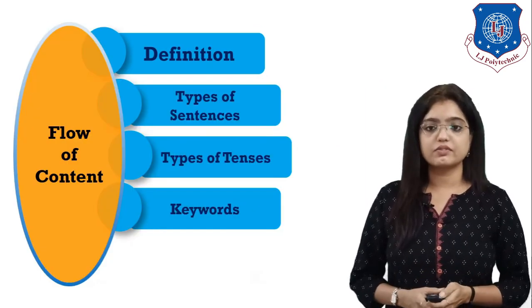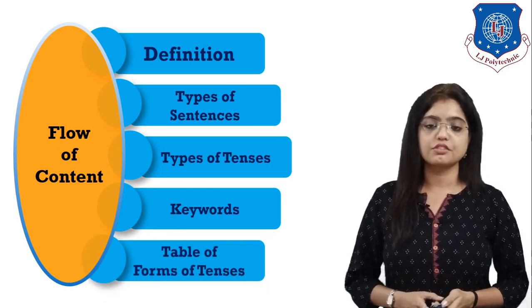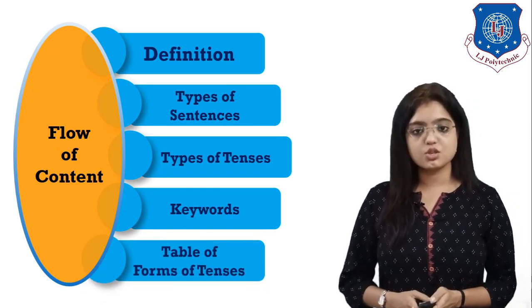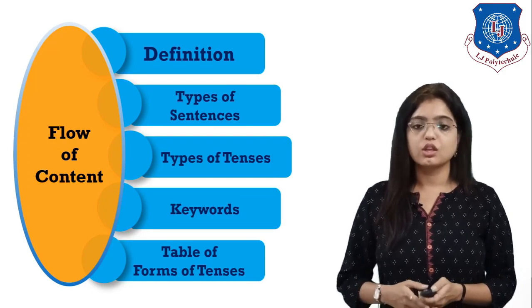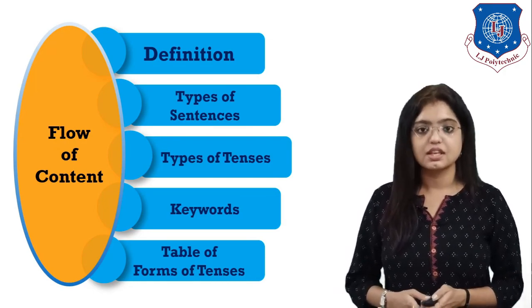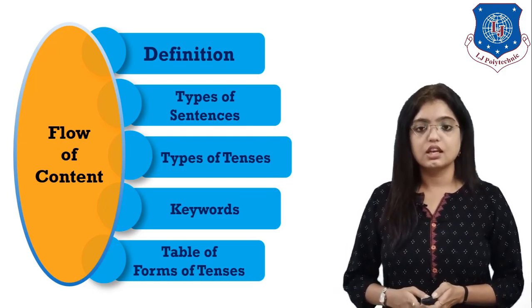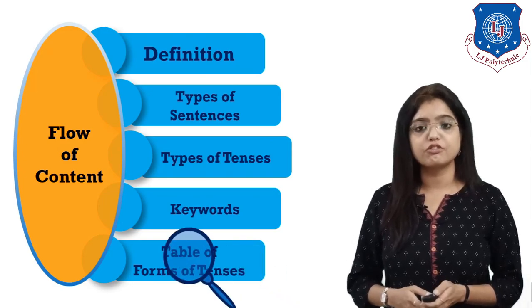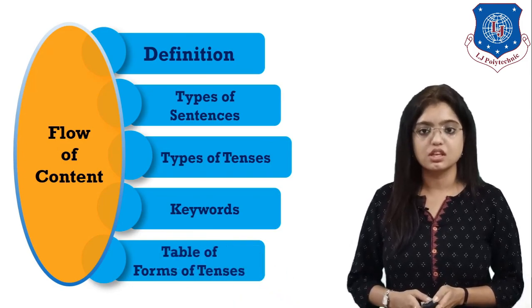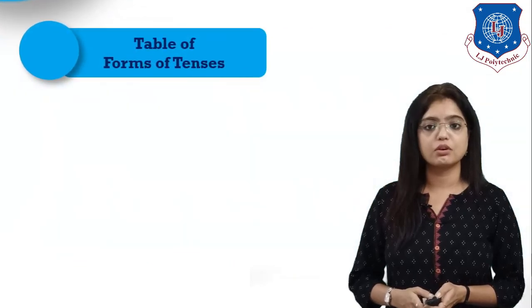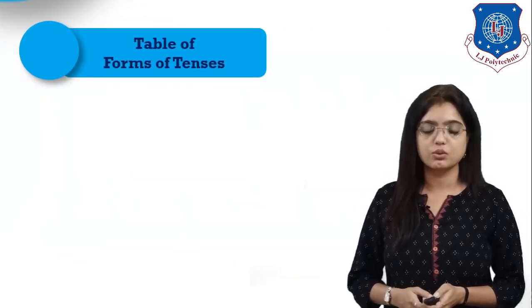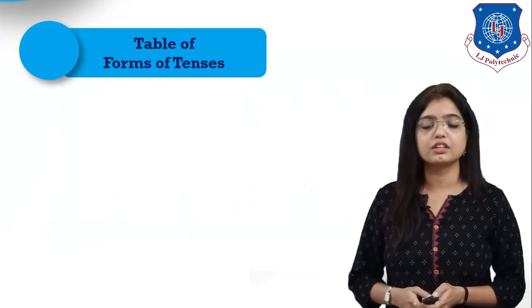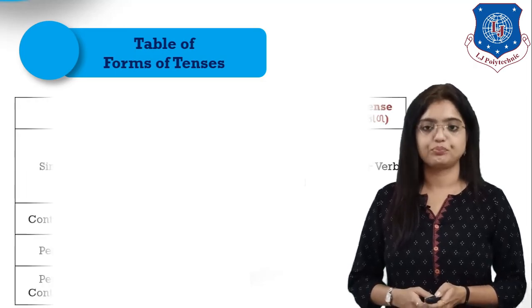Last part that we have is table of forms of tenses. This will show you where and how you have to use the different verbs and understand the tense. In short, you can say that these are the formulas that you will have to use while using the right form of the word that will be given to you in the bracket, and you have to fill in the blank using that word.